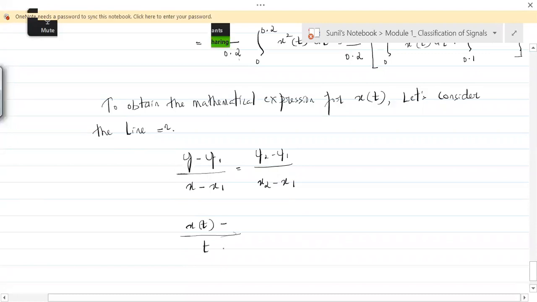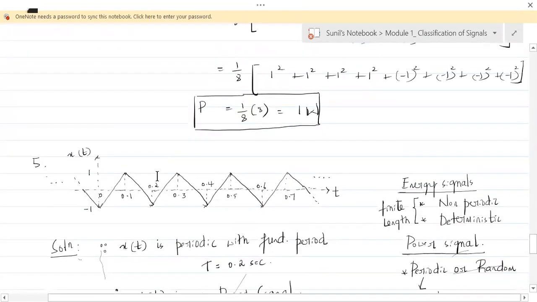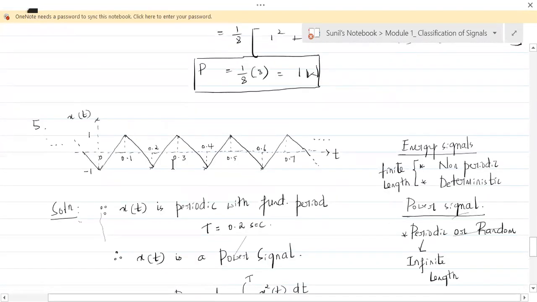Now we need to find the equation for the line. We need to consider 2 points. So let's consider these 2 points. What is this point? It's 0, and what is this point? It's 0.1, 1.